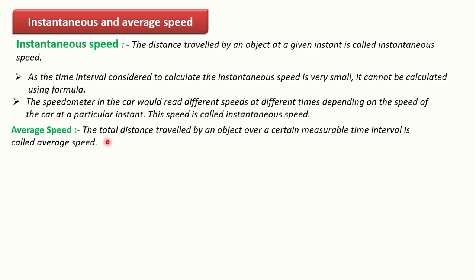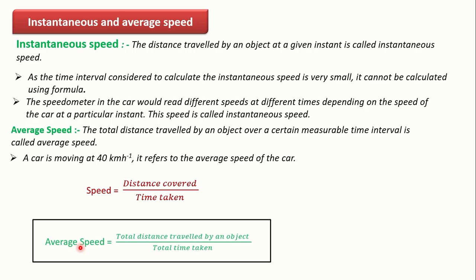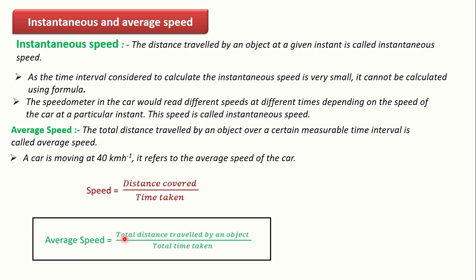Average speed: the total distance traveled by an object over a certain measurable time interval is called average speed. If a car is moving at 40 km per hour, it refers to the average speed of the car. So as we know, the formula for calculating speed is distance covered divided by total time taken, and for average speed, the total distance traveled by an object divided by total time taken.